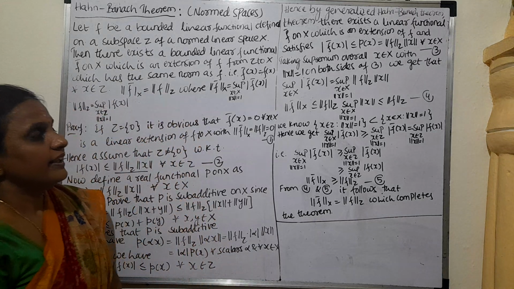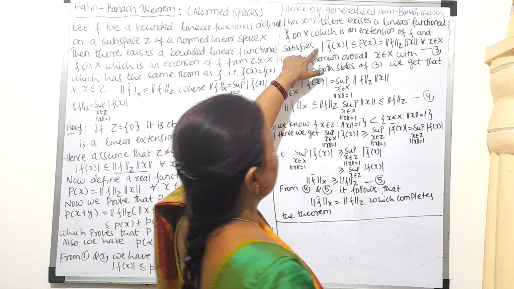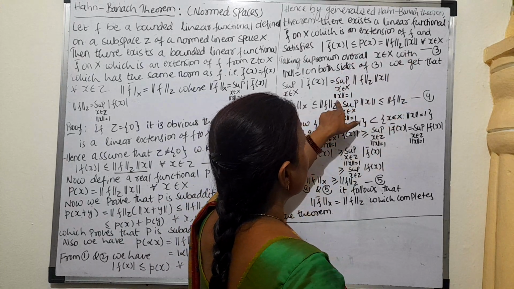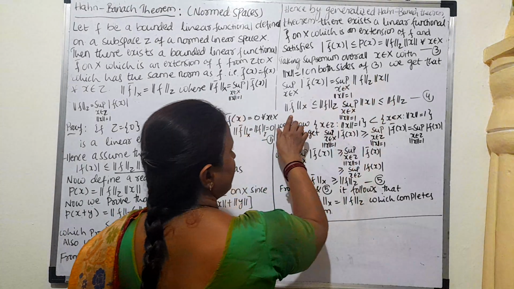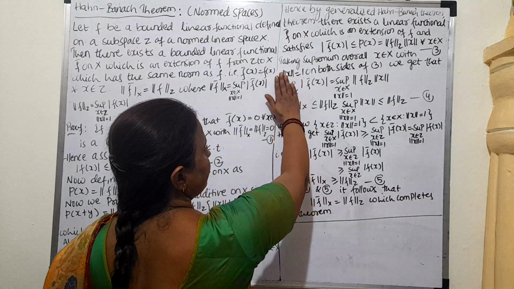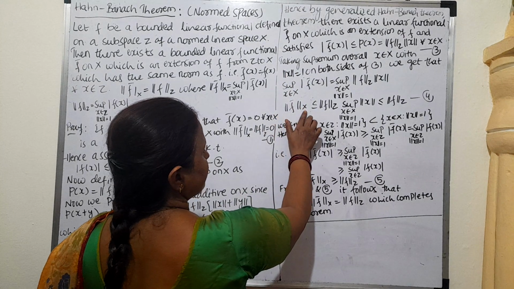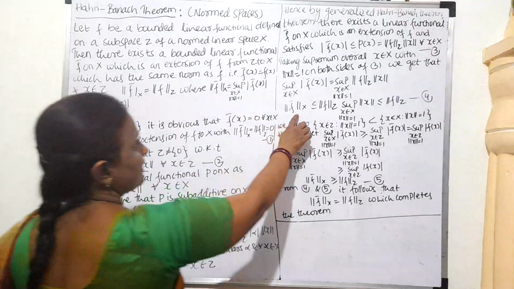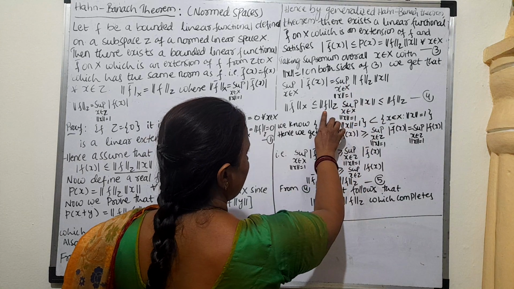Now, if we take supremum on both sides, we get supremum of mod of f bar of x equal to supremum of this, when norm x equal to 1. Here if we substitute this as 1, we can observe that if we remove the supremum, this will become norm f bar of x. This is from equation 1. Here it will be replaced by less than or equal to, it is 1, so it is norm f.